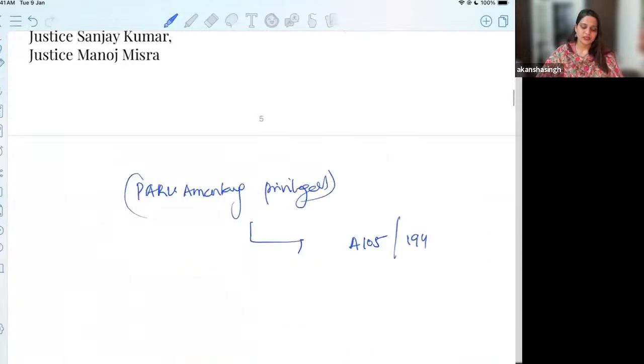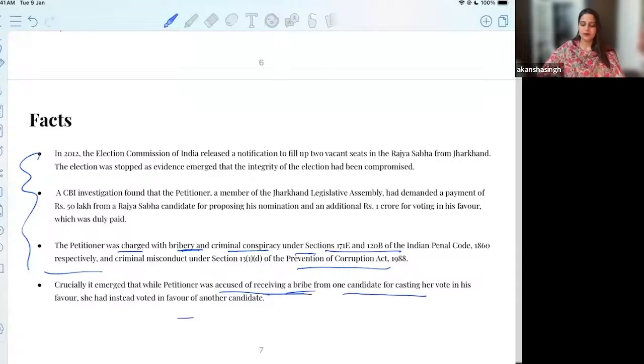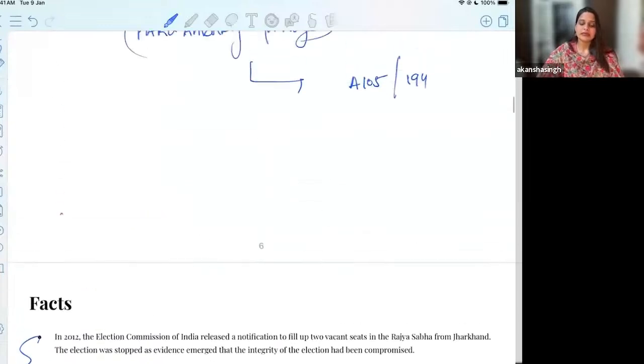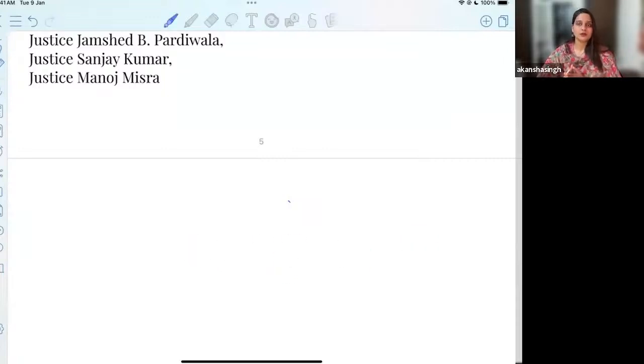The facts are mentioned over here as well. These are all facts, and there we say that the petitioner was charged with bribery and criminal conspiracy under all these provisions that I had told you earlier. She was accused of receiving a bribe also, but she said that she had instead voted for another candidate, and therefore she had not committed bribery at all.